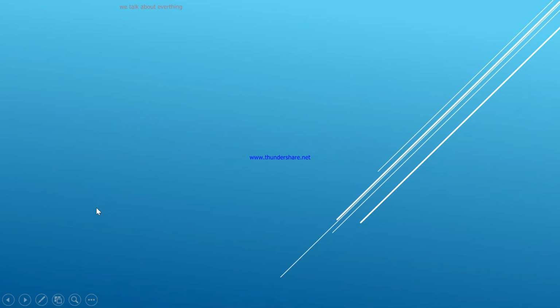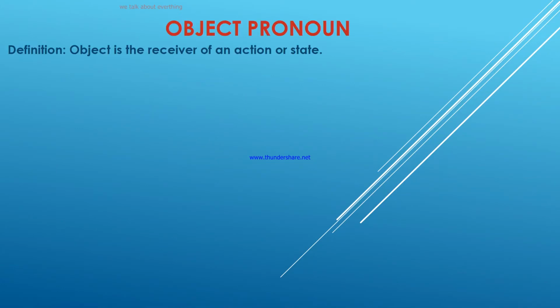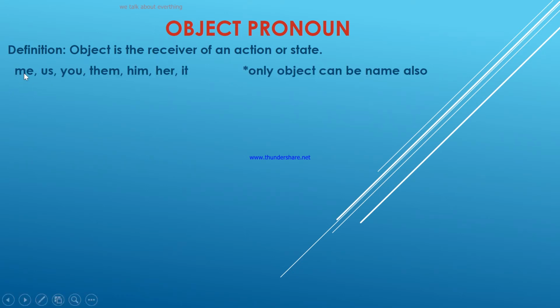Let's go to the next lesson. The next lesson is object pronouns. For object pronouns, we've got a short definition here. We say an object is the receiver of an action or state, right? It receives an action or state. What are they? Me, us, you, them, him, her, it, right?